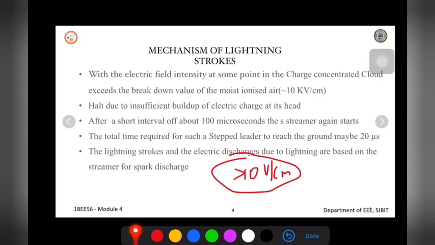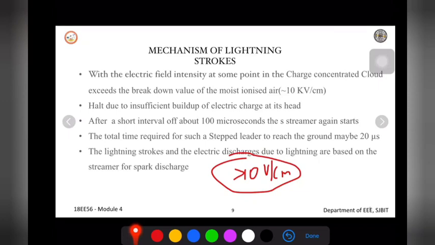The diagram you have seen in the next slide is called a stepped leader. The total time required for it to reach the ground may be 20 microseconds. This is the time required to discharge from the cloud to the ground in the form of lightning. It will take just 20 microseconds.